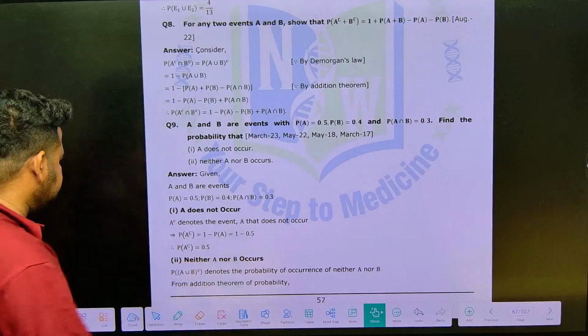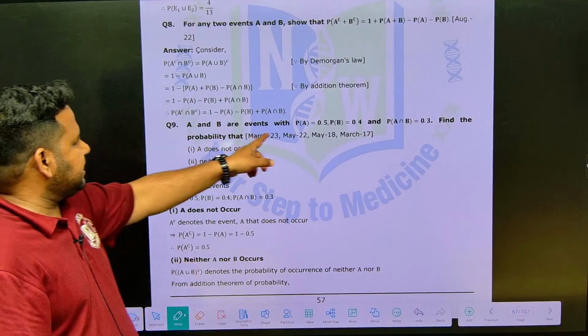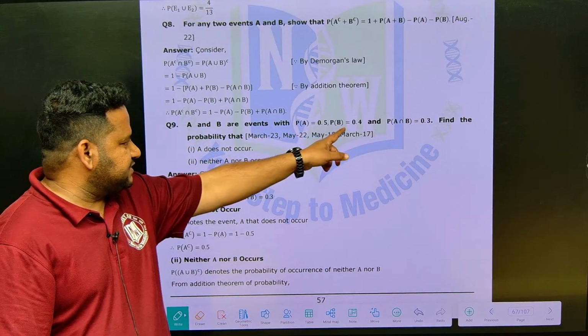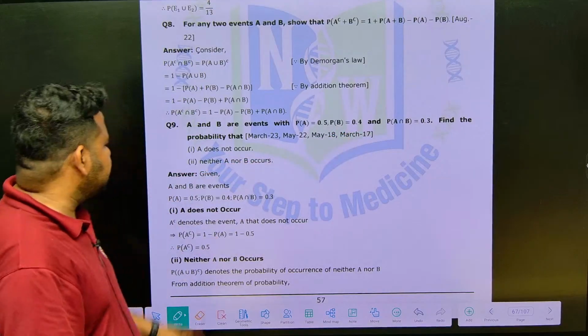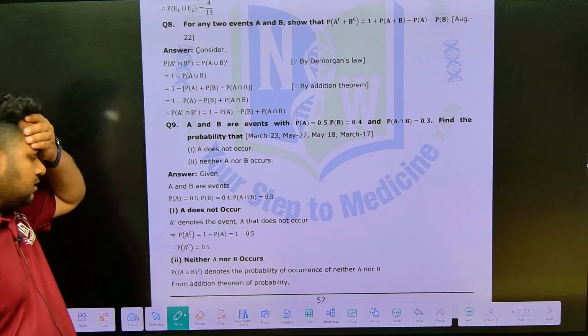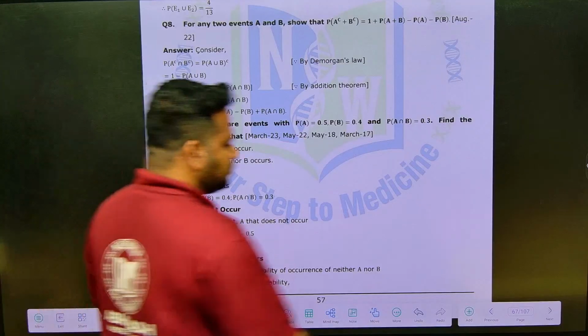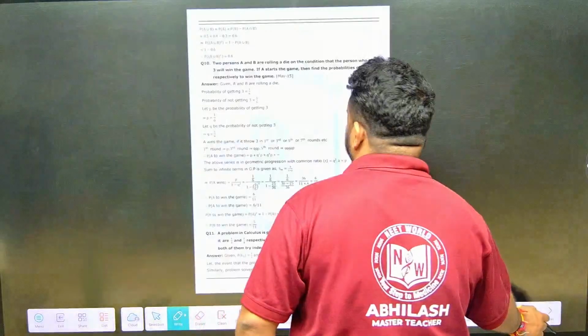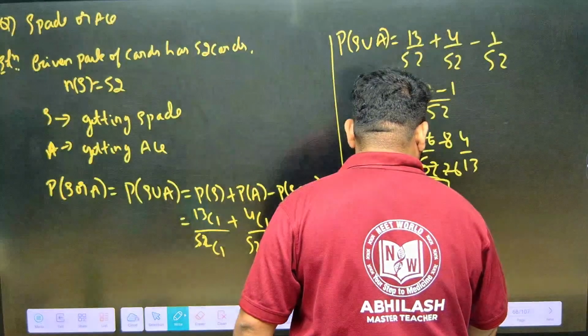They are telling us that A and B are events, with the probability of A, probability of B, and probability of A intersection B given. Find the probability that A does not occur, and neither A nor B occurs. This is the question that they have asked.